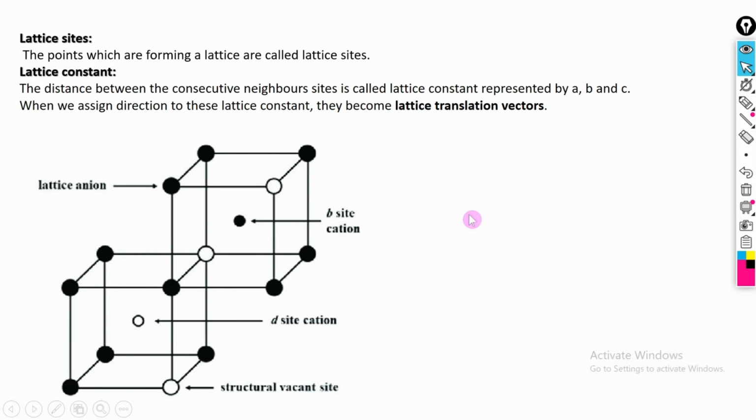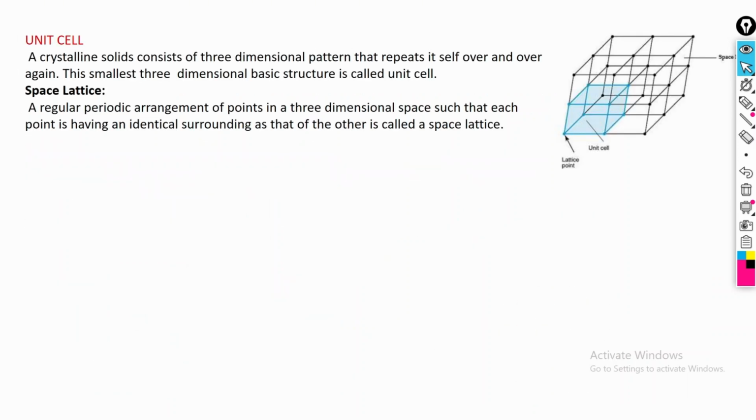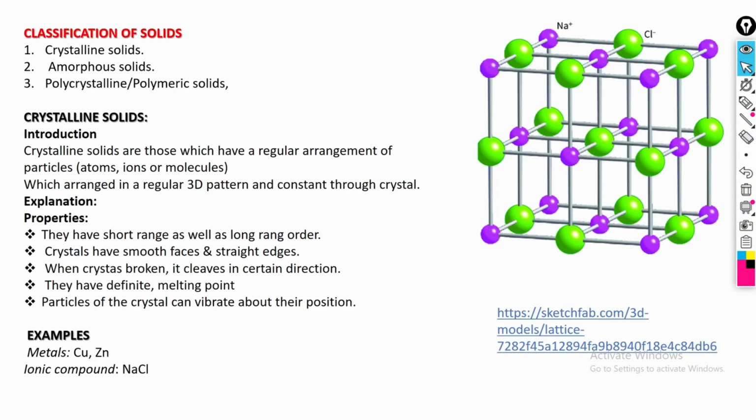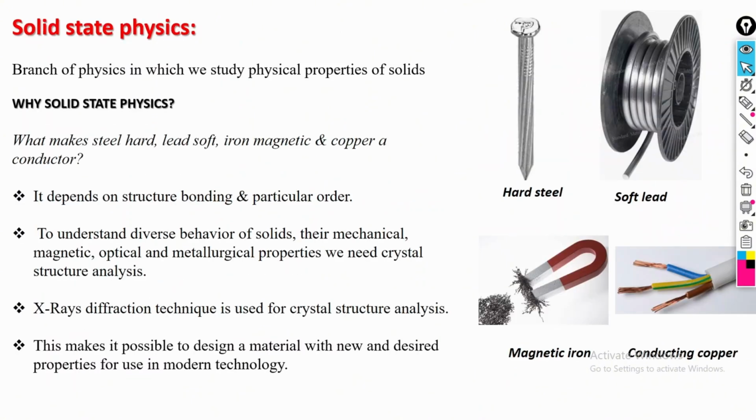So this was the explanation about polycrystalline, crystalline, and amorphous solids.